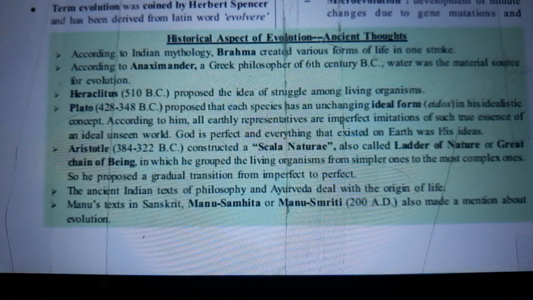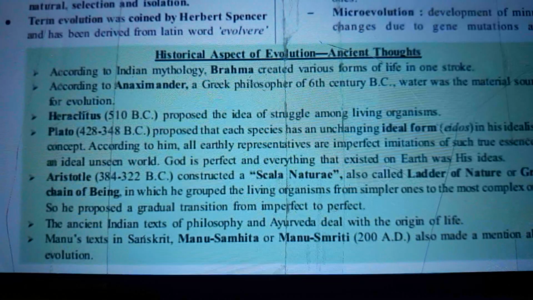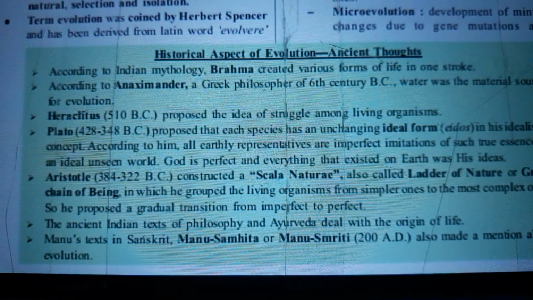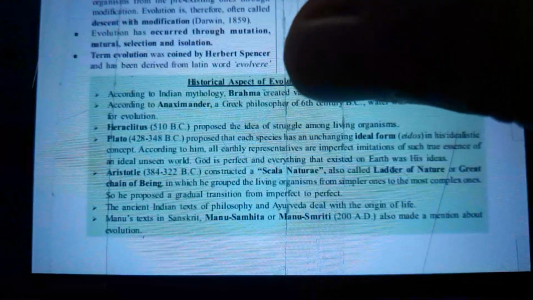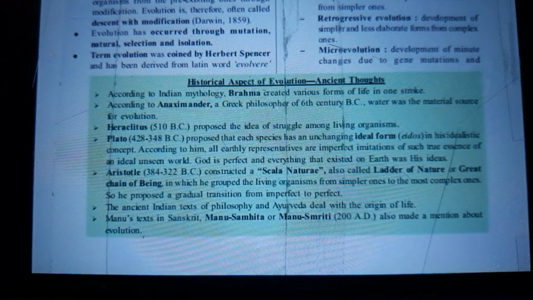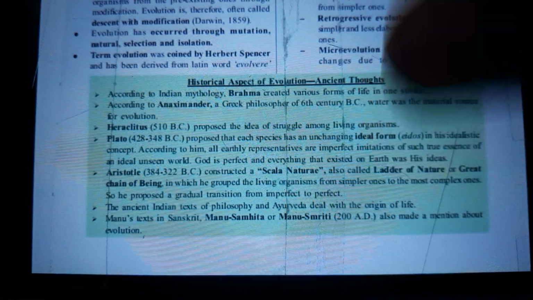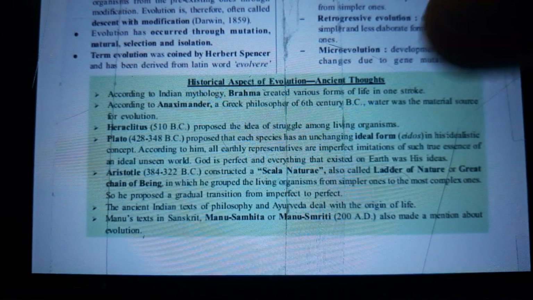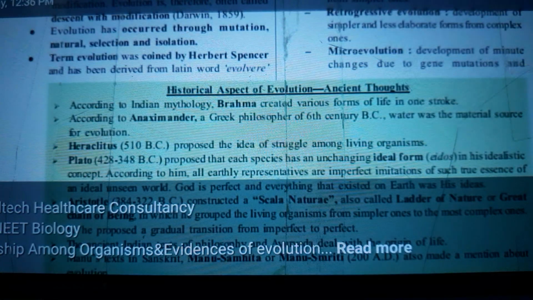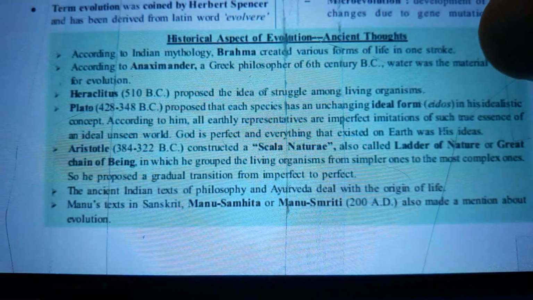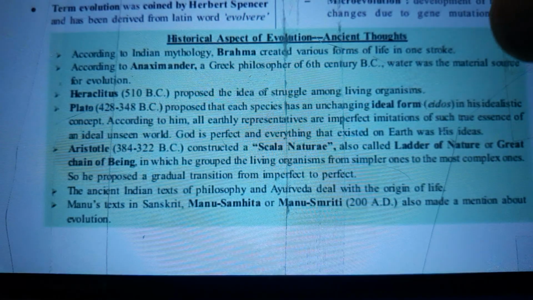Heraclitus, 510 BC, proposed the idea of struggle among living organisms. Plato, from 428 to 348 BC, proposed that each species has an unchanging ideal form, eidos, in his idealistic concept.